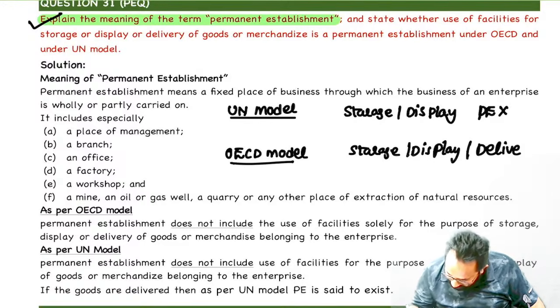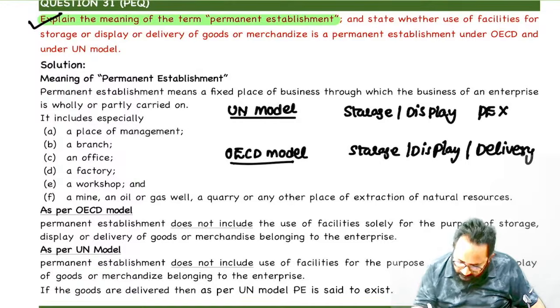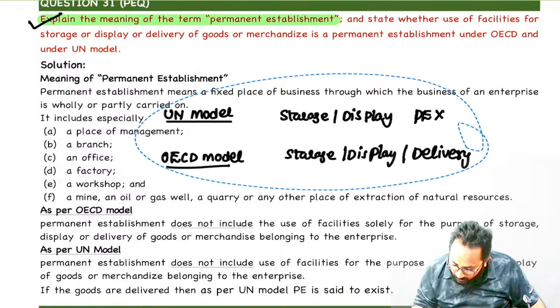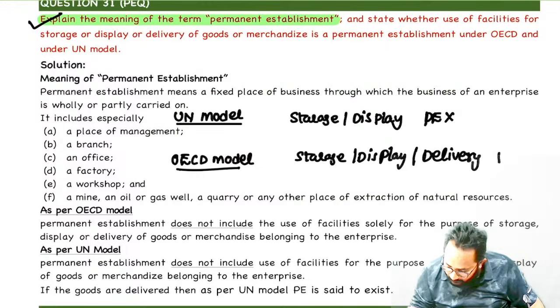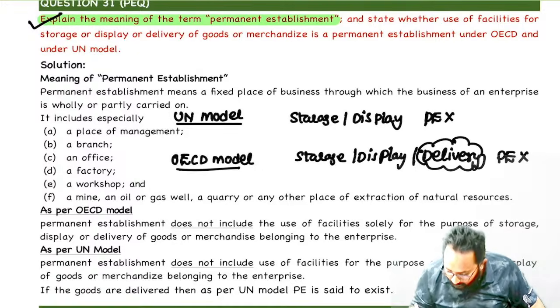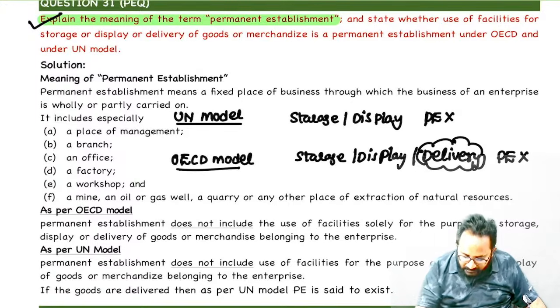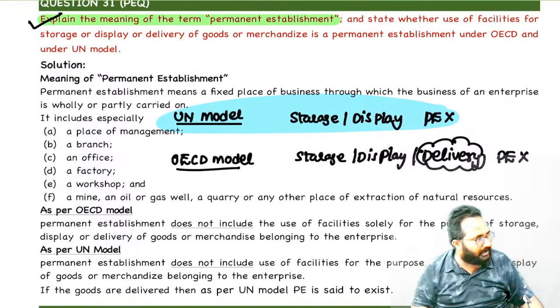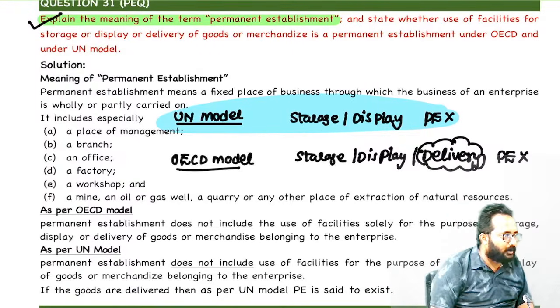So now, what is that? Delivery. Yes, these are all the things. These three things now cannot be treated as PE. What is the extra thing they added in PE excludes in which model? OECD model. Sir, this is only what we discussed. Yes, I accepted. Because in India we are following which model? UN model.